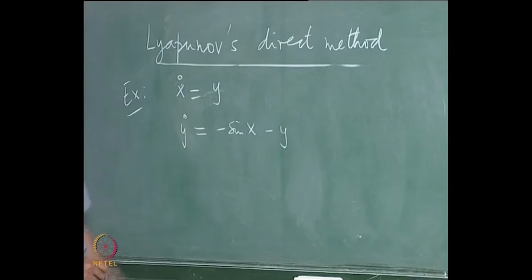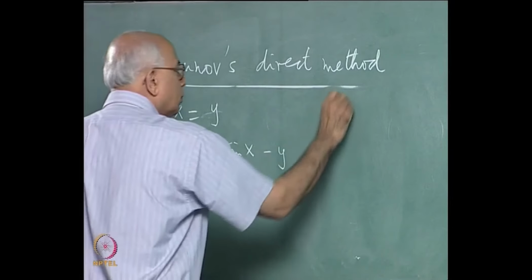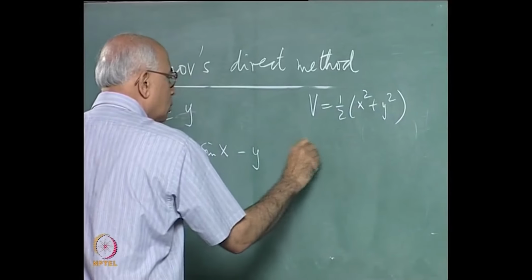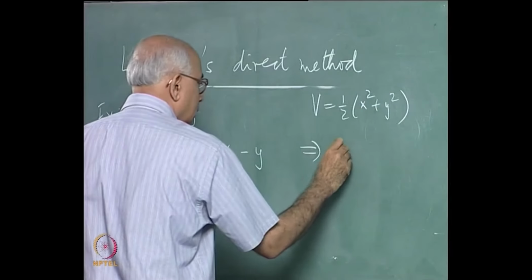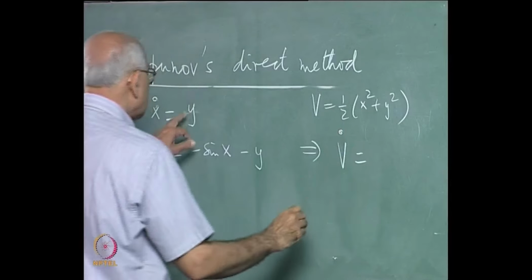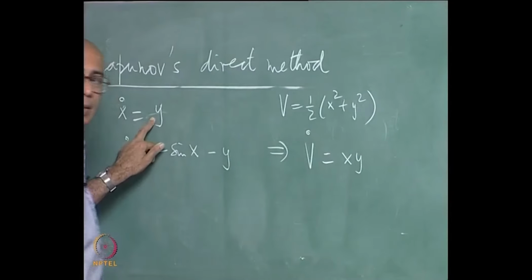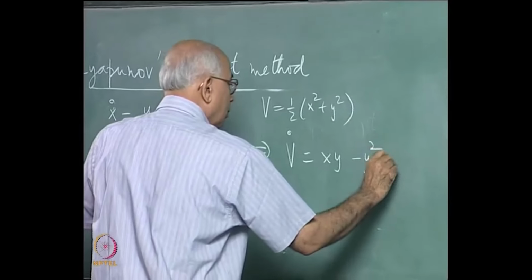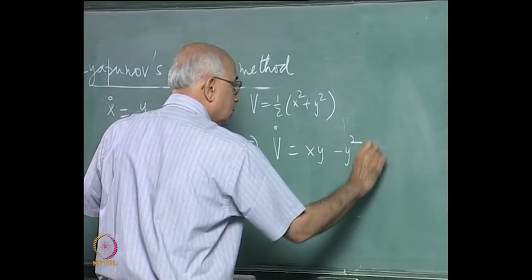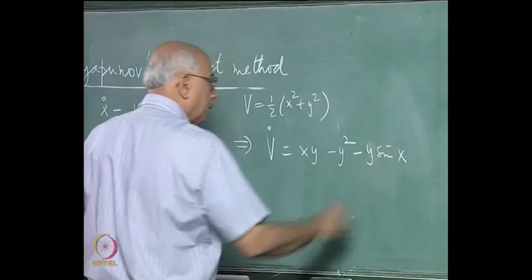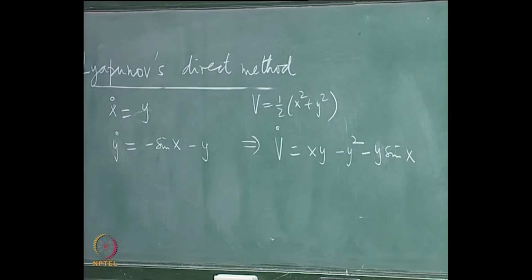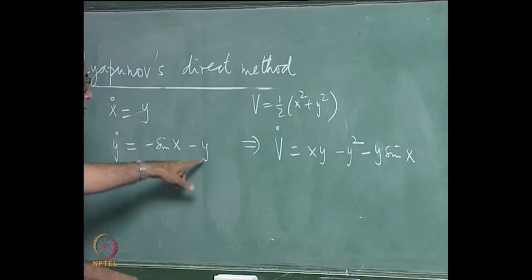What happens now? And I am going to choose V as he suggested, V equal to 1/2 x squared plus y squared. So this would imply that V dot is equal to x multiplied by this, so this is xy plus y multiplied by this, so this is minus y squared minus y sin x. I am interested in seeing what happens near the origin, near the critical point at the origin, where I know that there are going to be small oscillations if you did not have damping. I have included damping here.